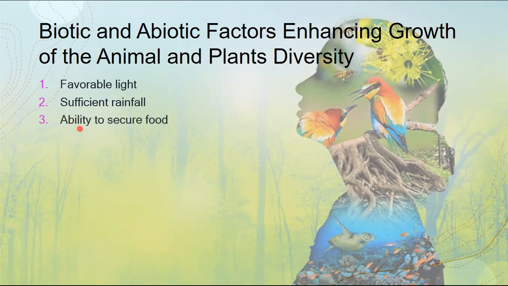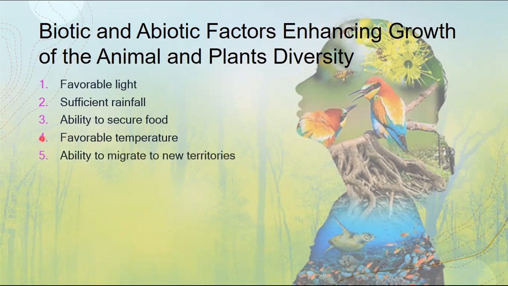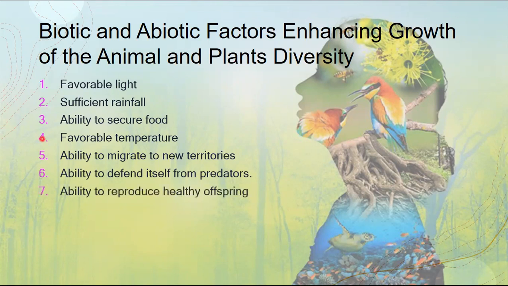Third one is the ability to secure food, especially for your animals. Fourth is the favorable temperature. Fifth is the ability to migrate to new territories. It is very important for some animals to be able to migrate to new territories to find new food resources or even shelter for its new family. The sixth one is the ability to defend itself from predators. Number seven is the ability to reproduce healthy offspring.